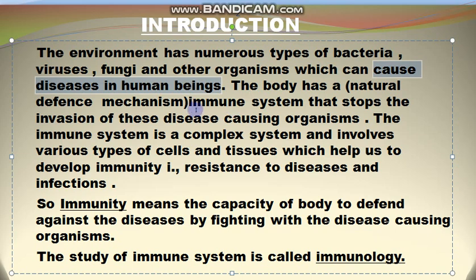The body has a natural defense mechanism which is known as the immune system that stops the invasion of these disease causing organisms. The immune system is a complex system and it involves various types of cells and tissues which help us to develop immunity, that is resistance to diseases and infection. So, immunity means the capacity of the body to defend against diseases by fighting with the disease causing organisms.